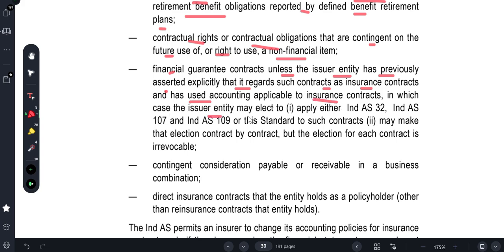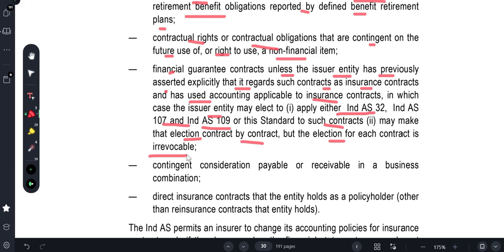In this case, the issuer may elect to apply either Ind AS 32, Ind AS 107 or Ind AS 109 to such contracts, and the election is irrevocable. Ind AS 104 can't be used as a guarantee for the issuance of an insurance contract.